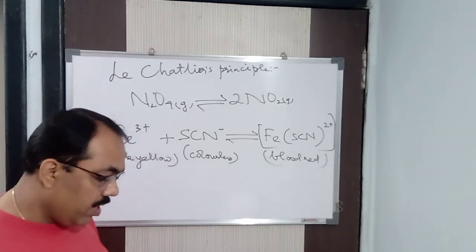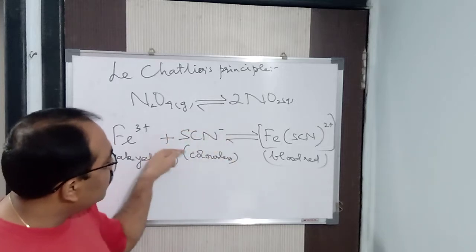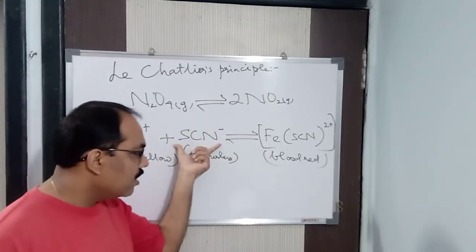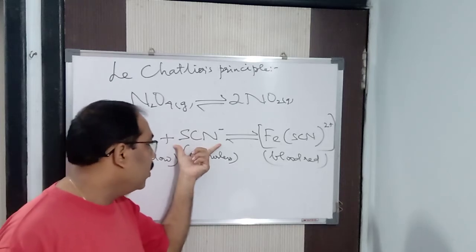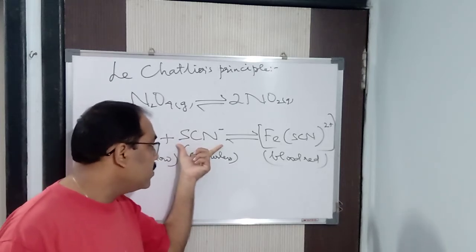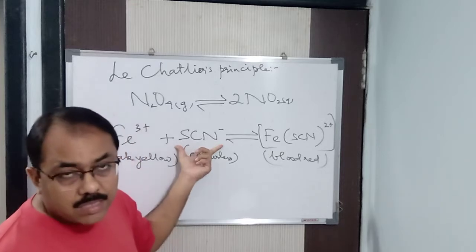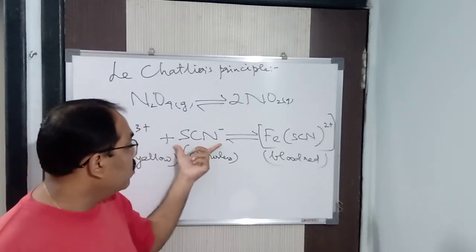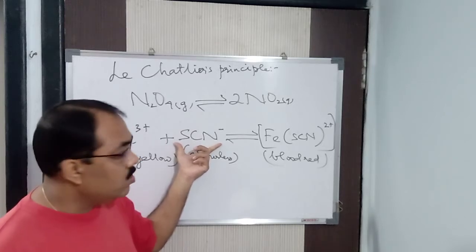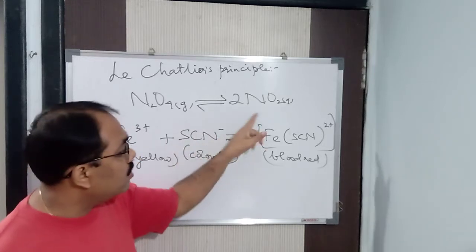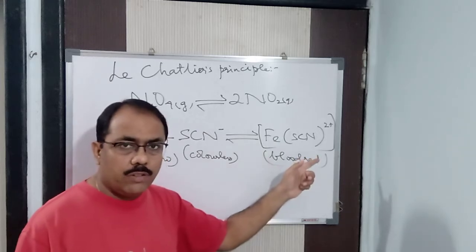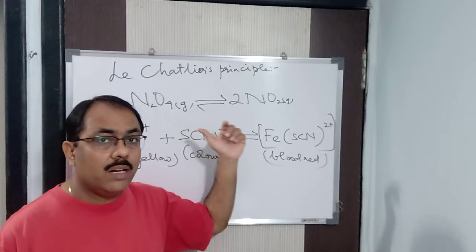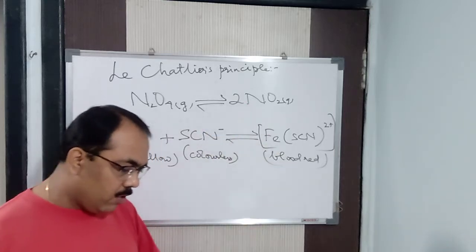We can say that the equilibrium shifts in the backward direction, because if the concentration of the reactant is decreasing, by adding mercury chloride, it is being used up as it forms HgSCN 2 minus ions. Due to this, as the reactant is used up, in other words, the concentration of the product is going to increase. So the reaction will favor which direction? Backward direction. Again, the intensity of the blood red color decreases. I hope you are getting it.